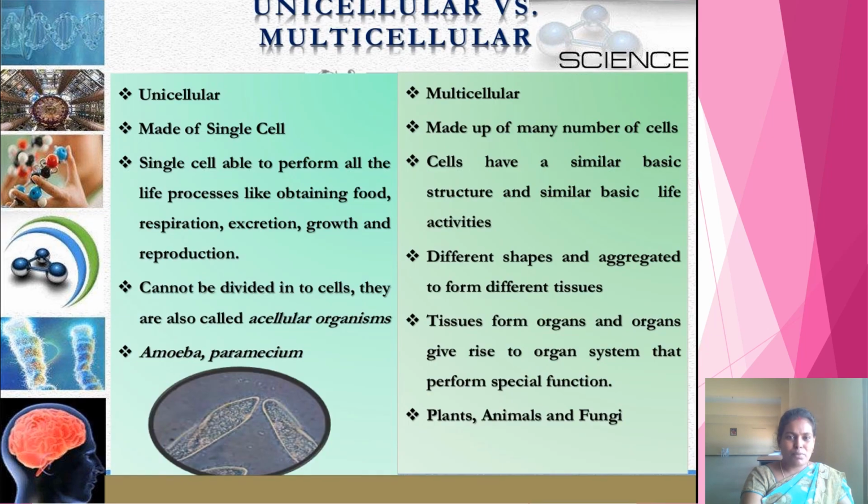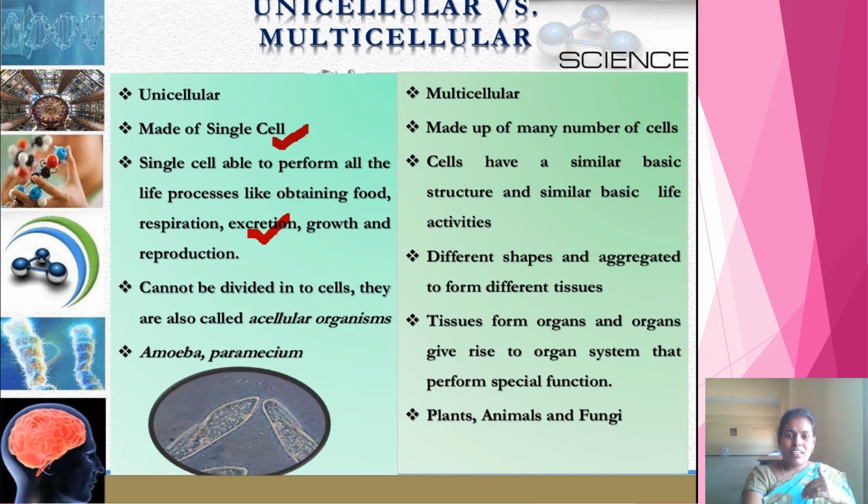Let us see the differences between unicellular and multicellular organisms. Already we have learned that unicellular organisms are made up of a single cell. And this single cell has the capacity to perform all the life processes like obtaining food, that means nutrition, respiration, exchange of gases, excretion, sending out the waste materials from the body, and growth and reproduction, giving the young ones from the body. All these life processes are performed by this single cell only.